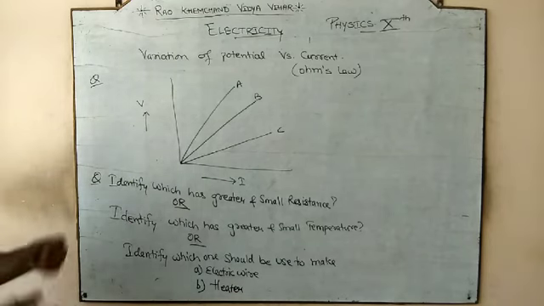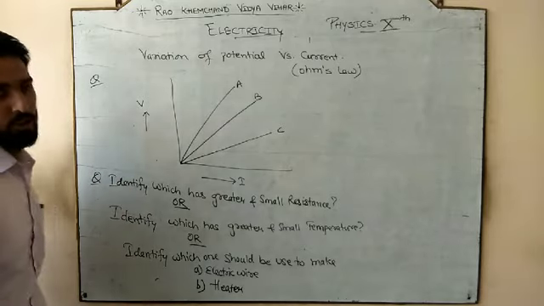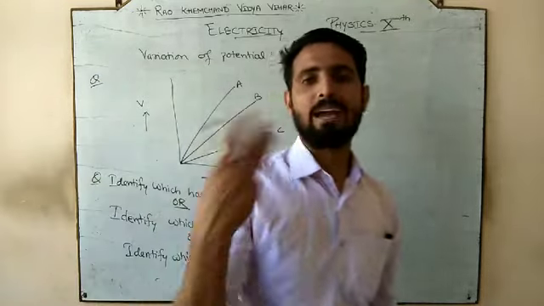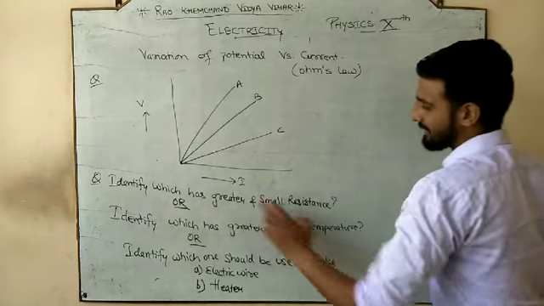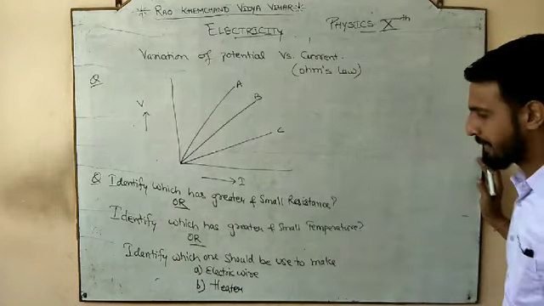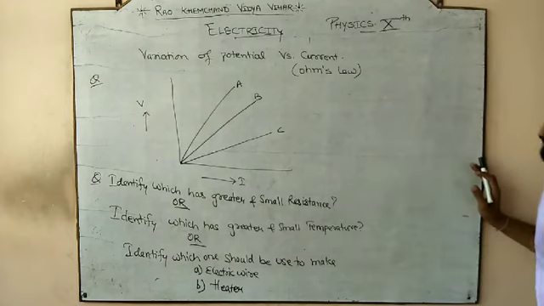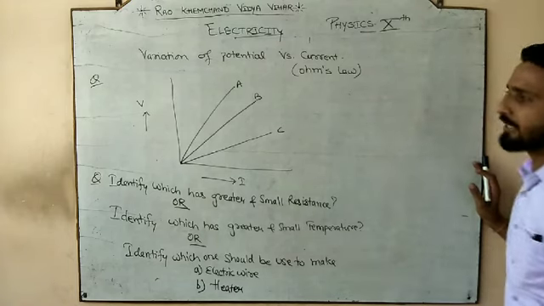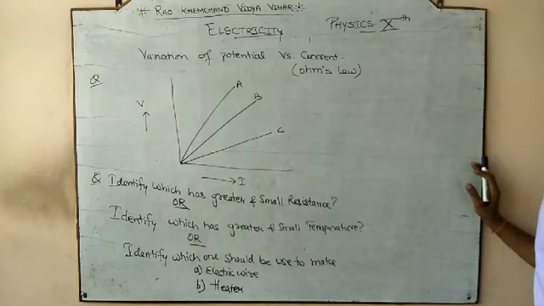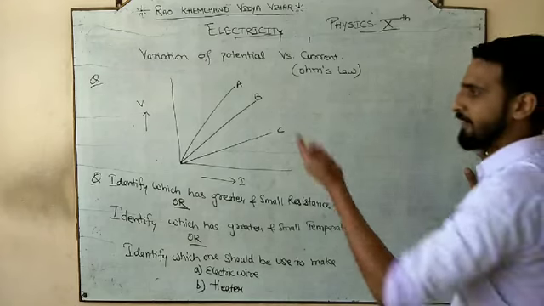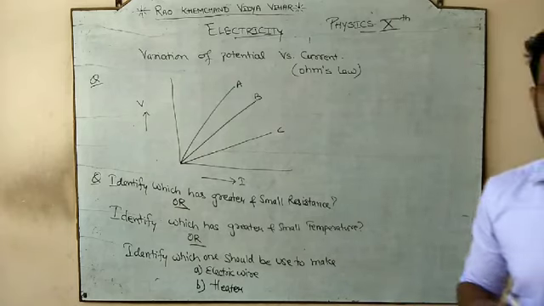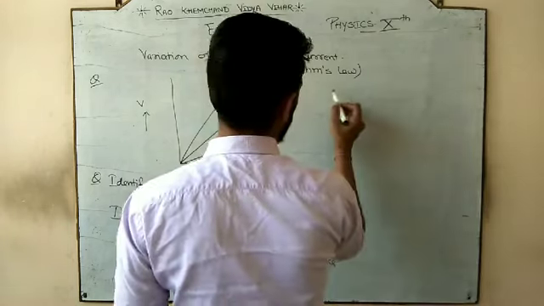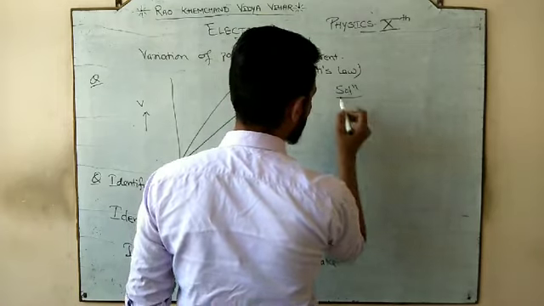So there are 3 varieties of the question that I can ask from one single question. From one question I can ask you 3 different varieties: which of the three has greater resistance and which smaller, which one has a greater temperature or smaller temperature, and out of these 3 materials which should be preferred to make the wire. Which of the three to use for making a wire and which to use for making a heater. Done? So let's start with the solution for this.